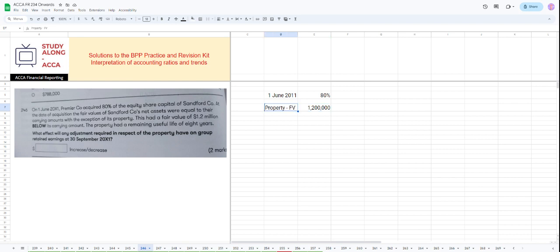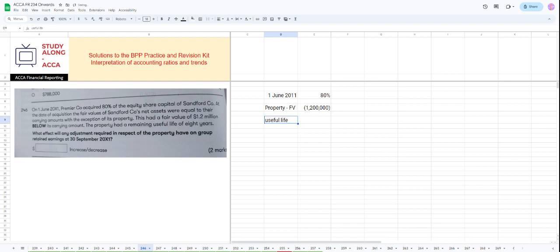So the fair value of the property was, we can say, minus 120,000 from the carrying amount. The property had a remaining useful life of 8 years.